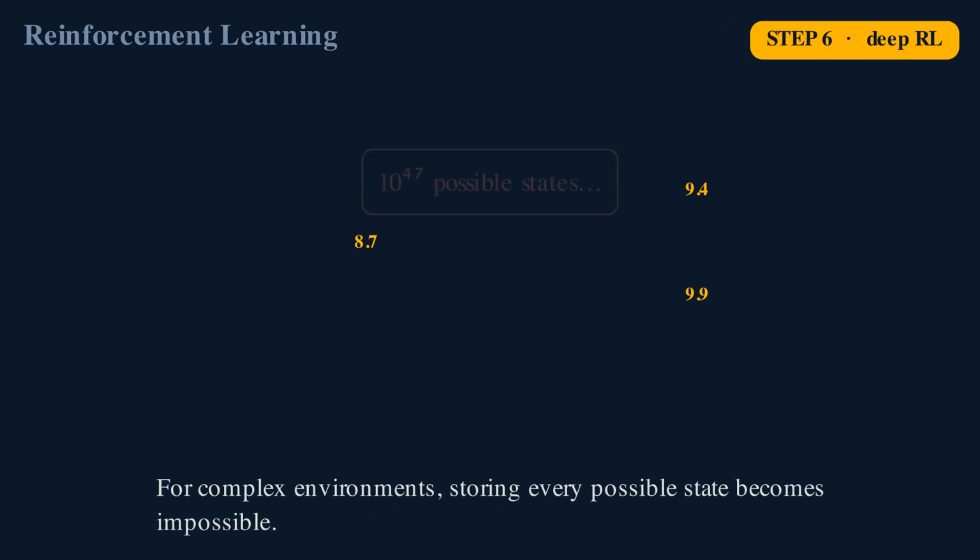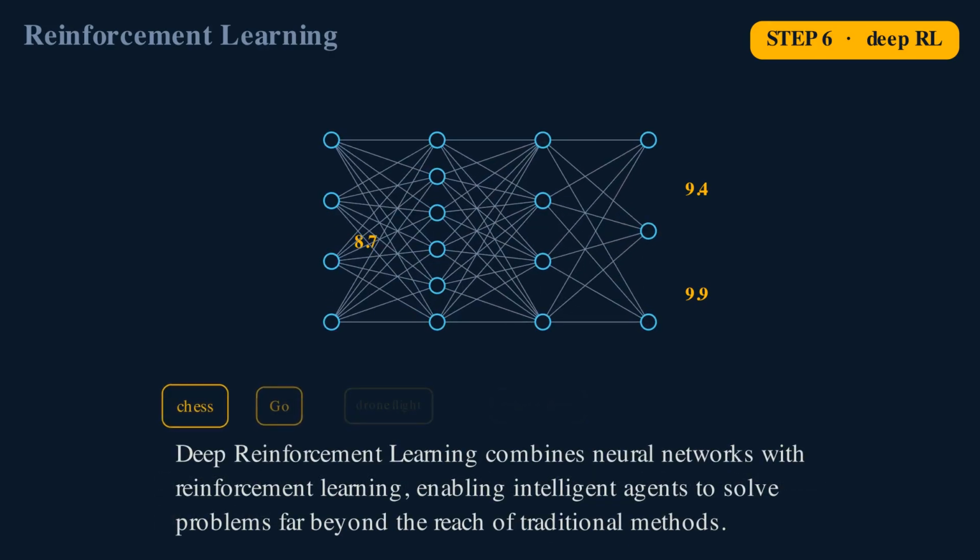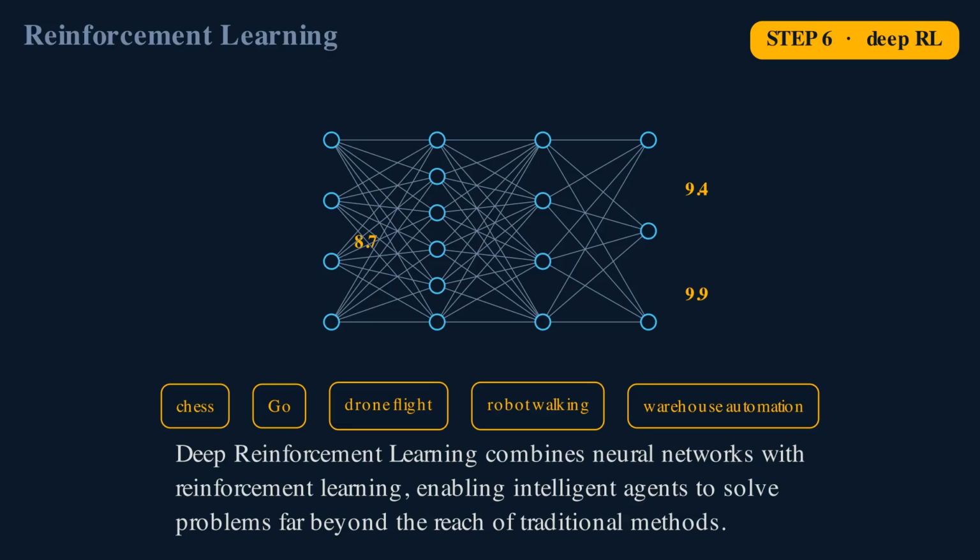For complex environments, storing every possible state becomes impossible. Deep reinforcement learning combines neural networks with reinforcement learning, enabling intelligent agents to solve problems far beyond the reach of traditional methods.